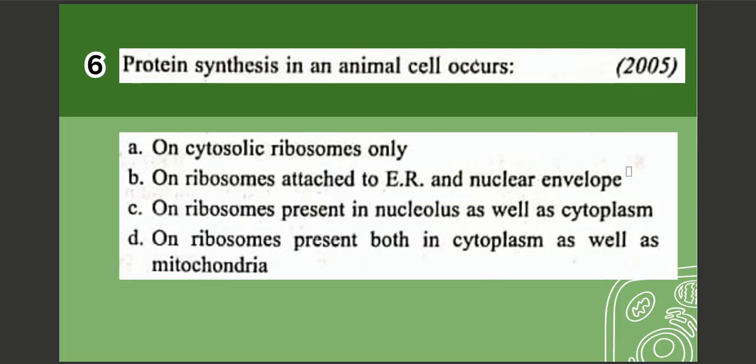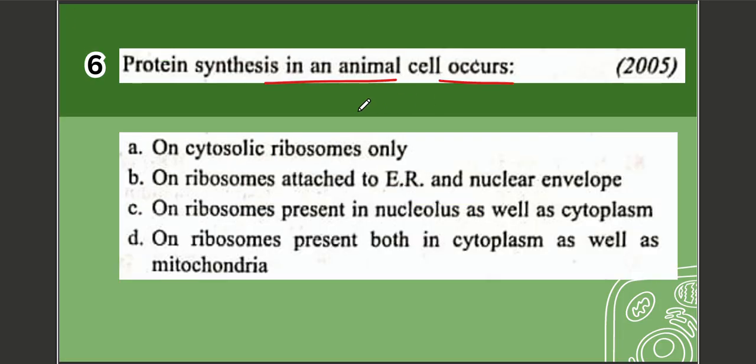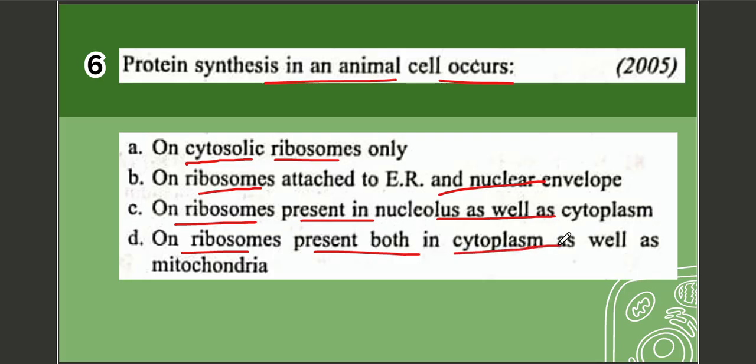Next question, question number 6. Protein synthesis in an animal cell occurs: A. On cytosolic ribosomes only, B. On ribosomes attached to ER and nuclear envelope, C. On ribosomes present in nucleolus as well as cytoplasm, D. On ribosomes present both in cytoplasm as well as mitochondria. The correct option is option number D, which is on ribosomes present both in cytoplasm as well as mitochondria.